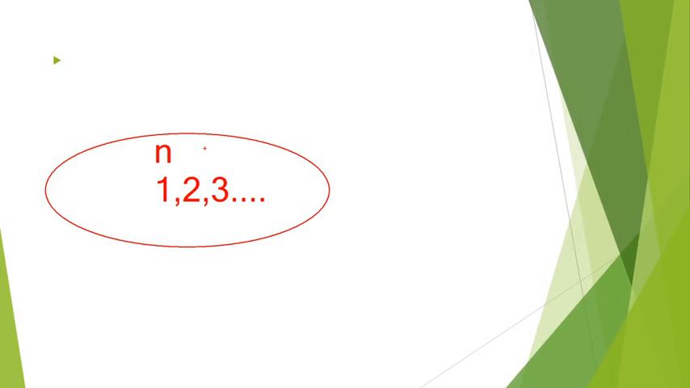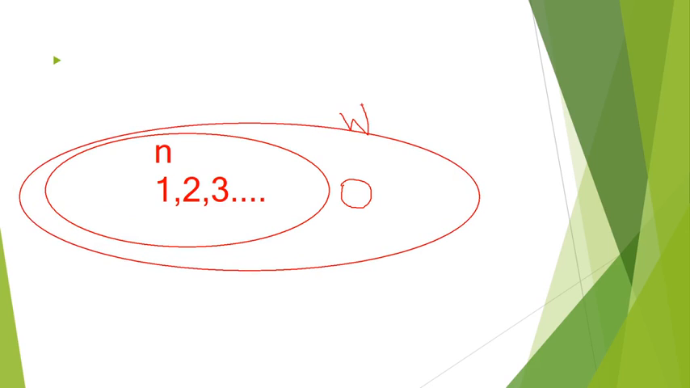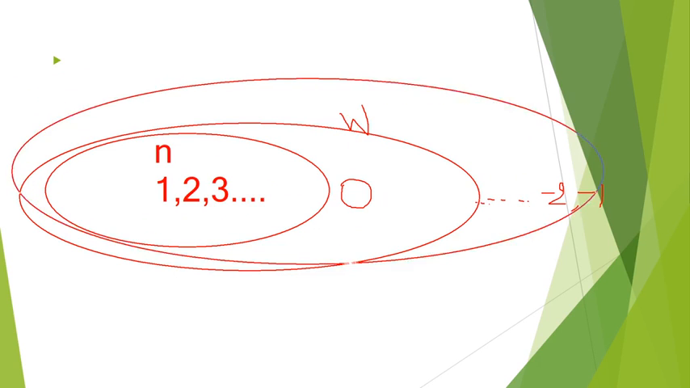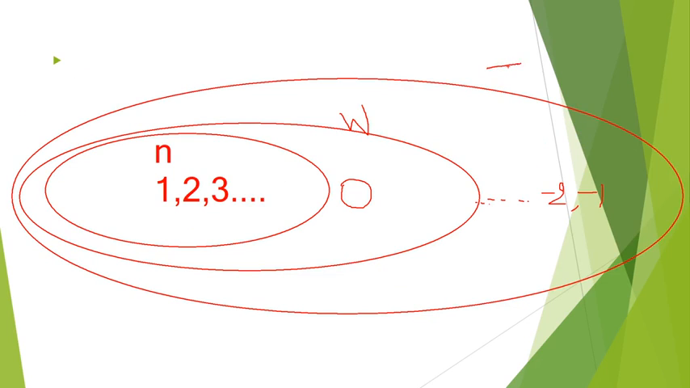Let's say it in a diagrammatic form. These are the natural numbers, and if I add 0 to the natural numbers, it will become whole numbers. And if I add negative numbers also, like -2, -1 and so on, to the whole numbers, then it will become integers. The integers are the whole numbers including the negative numbers.